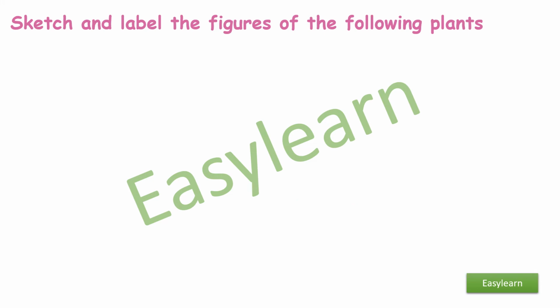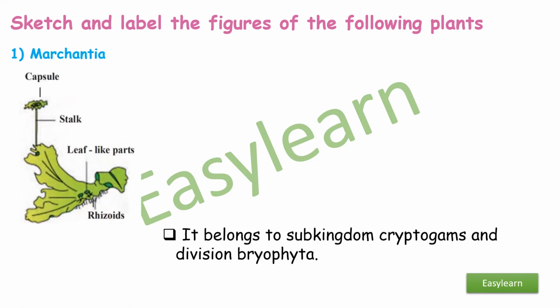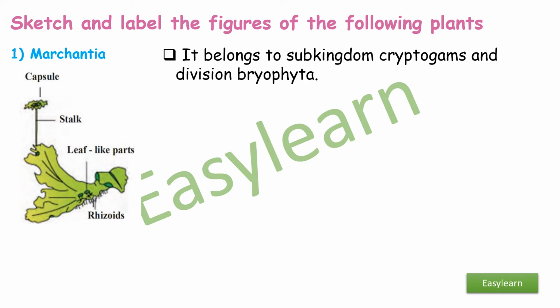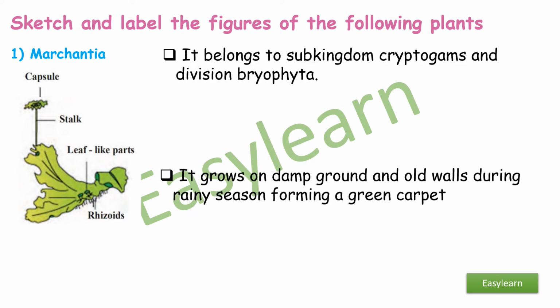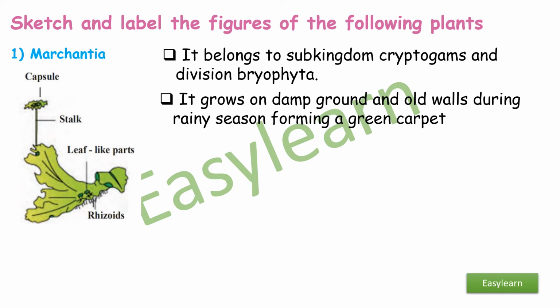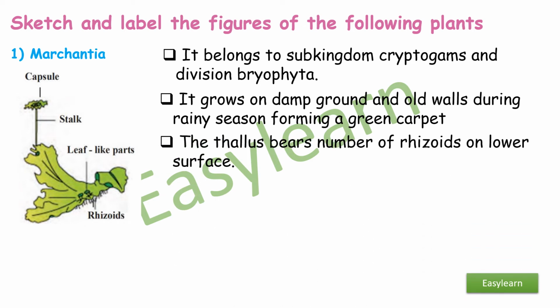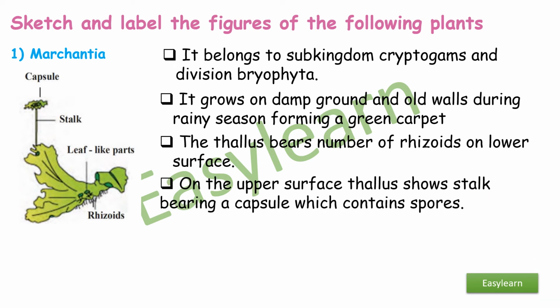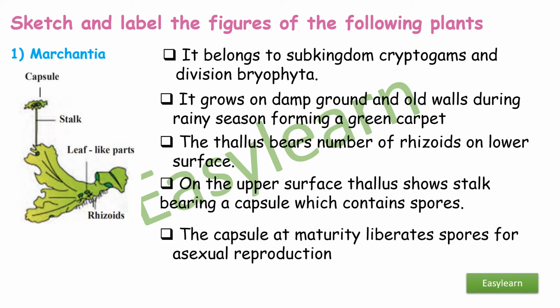Sketch and label the following figures. Marchantia. It belongs to subkingdom Cryptogams and division Bryophyta. It grows on damp ground and old walls during rainy season, forming a green carpet. The thallus bears number of rhizoids on lower surface. On the upper surface, the thallus shows stalk bearing a capsule which contains spores. The capsule at maturity liberates spores for asexual reproduction.